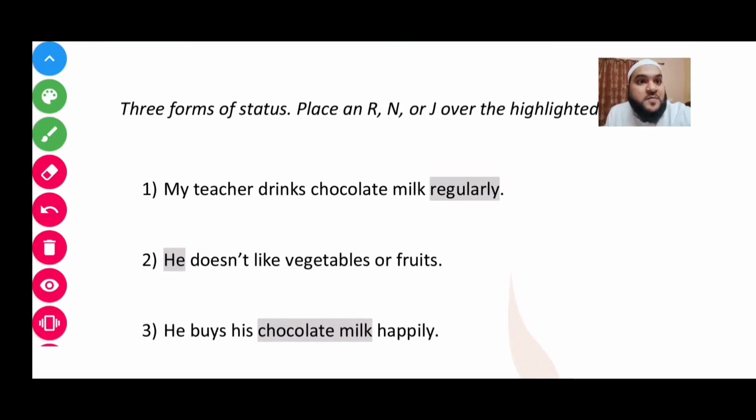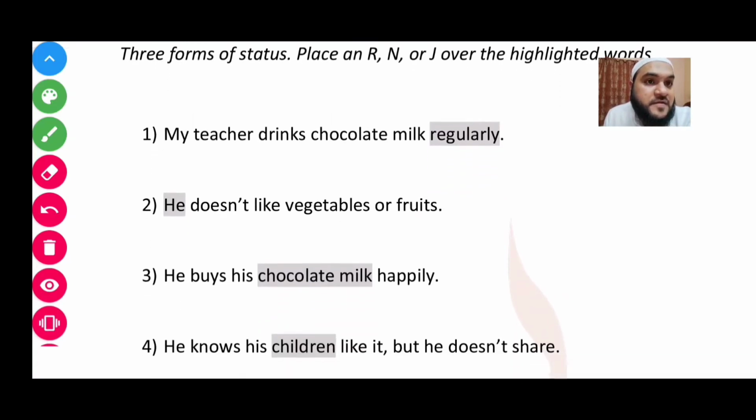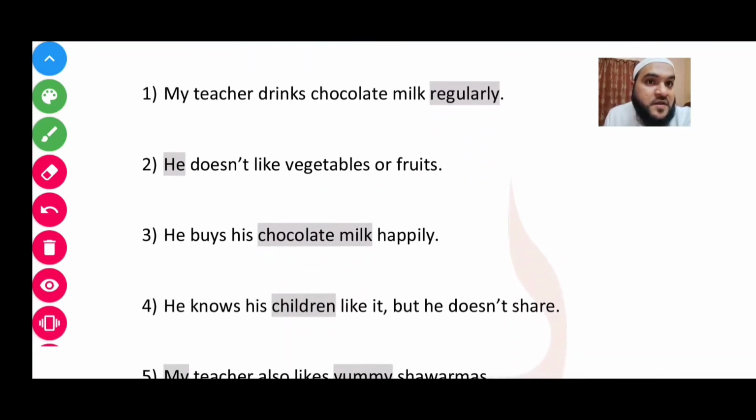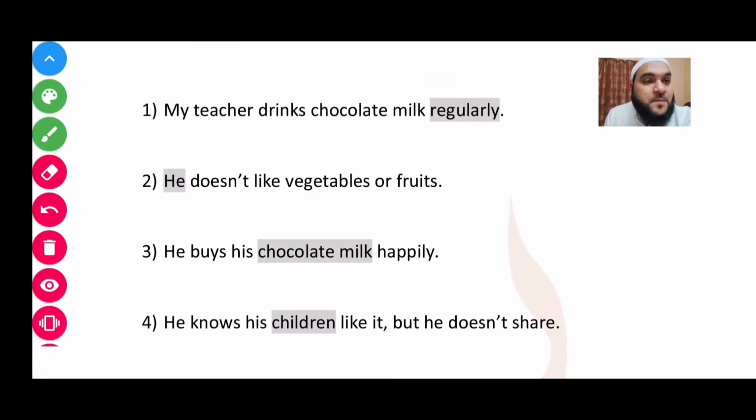Three forms of status: place rafa, nasb, or jar over the highlighted words. But since we are very good students, we'll place status over everything. What we will not place a status on is the fi'l, because fi'l does not have all these things. Status is not related to fi'l. It is related only to ism. So find the fi'l first.